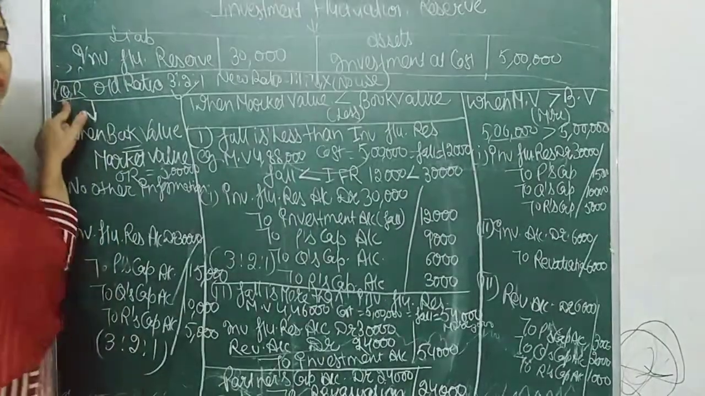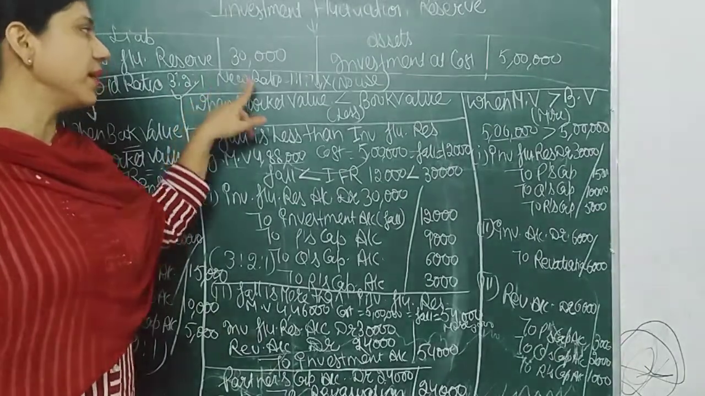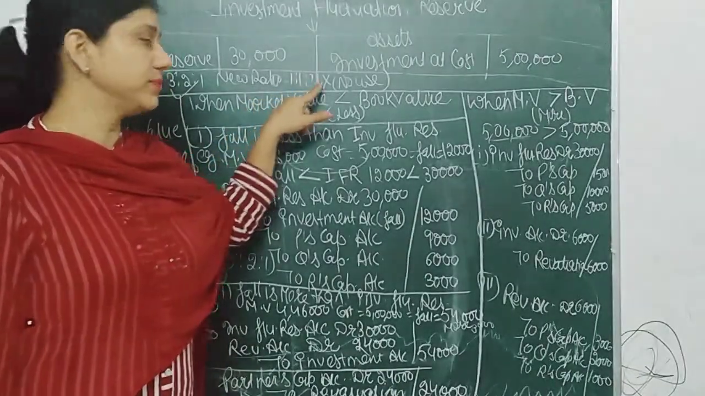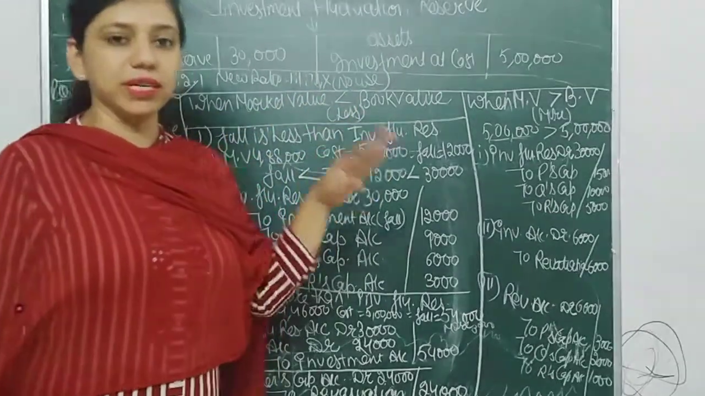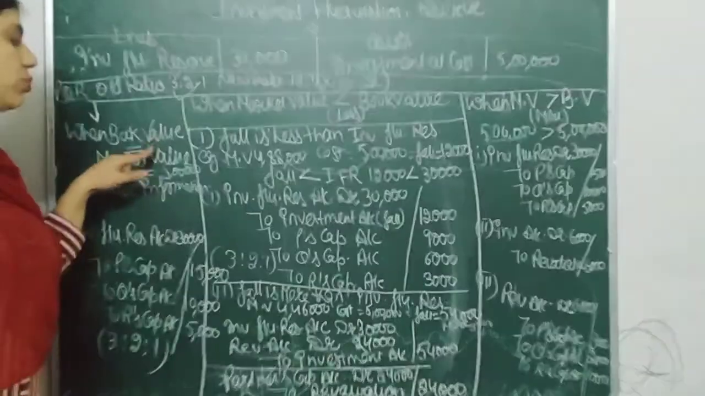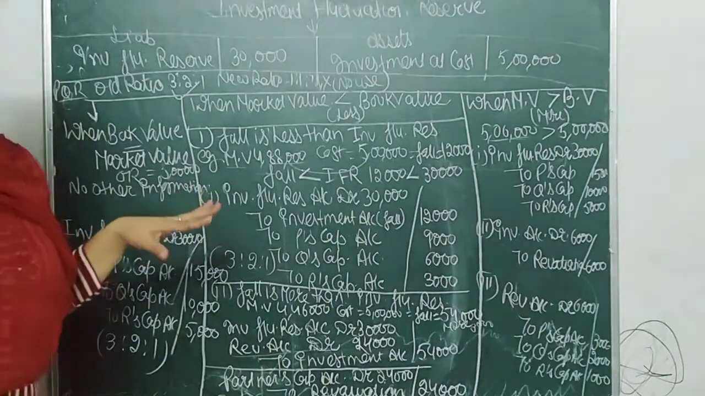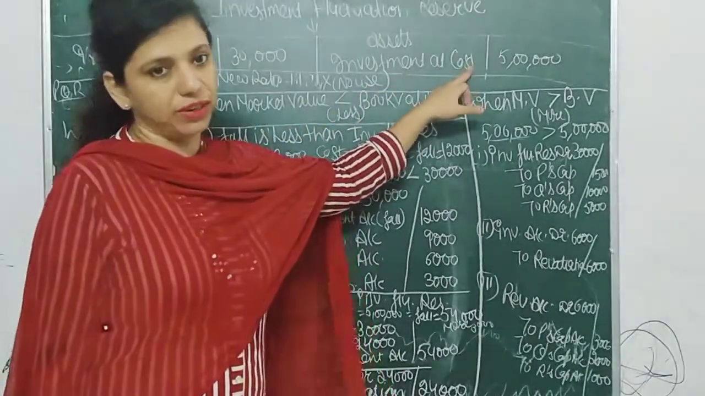So now I have a question, and the old ratio is given. Three partners are there, P, Q and R. The old ratio is 3:2:1 and the new ratio is 1:1:1. So we have three situations. The first, when book value is equal to market value, means no other information is given. That means there is no change in market value.